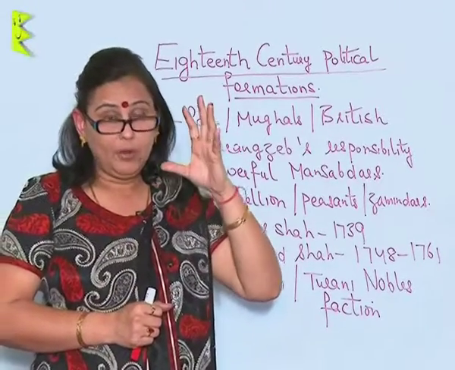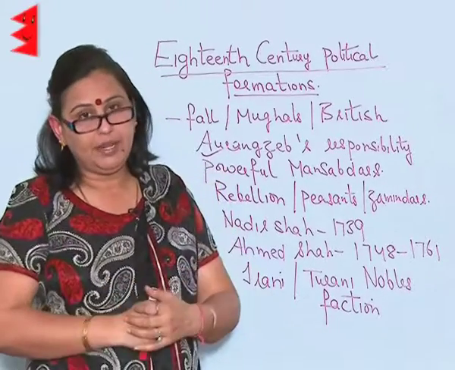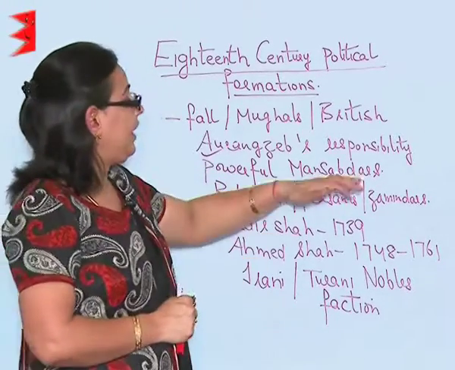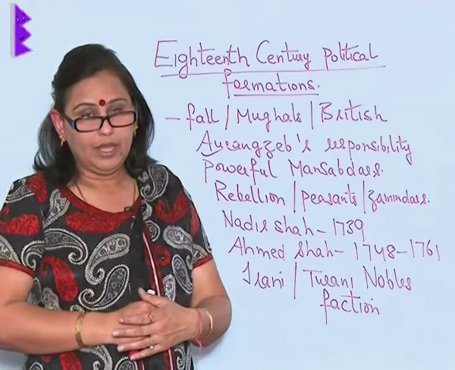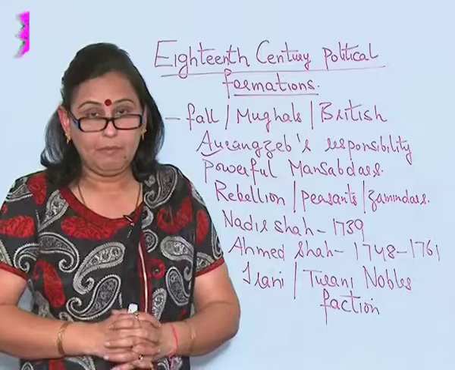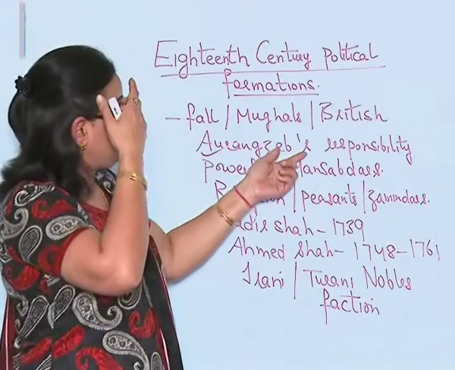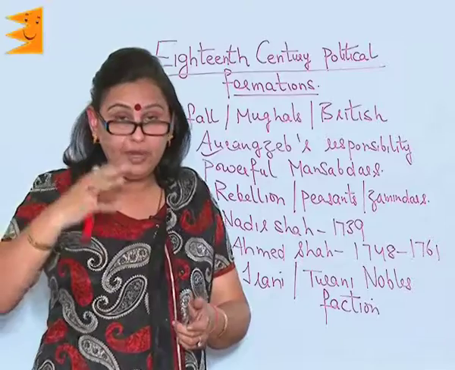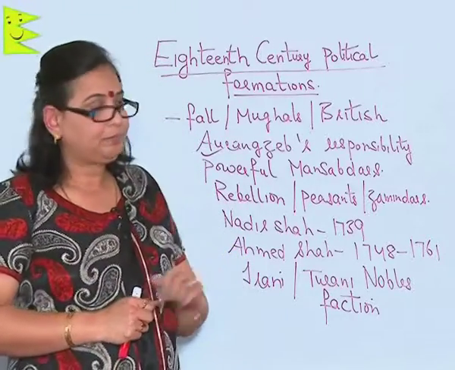He was orthodox by nature. He was very suspicious by nature. He did not give any responsibility to his sons or daughters, and he even made the people turn against him by his orthodox policies. So, there were various causes which made Aurangzeb responsible for the downfall of the Mughal empire.